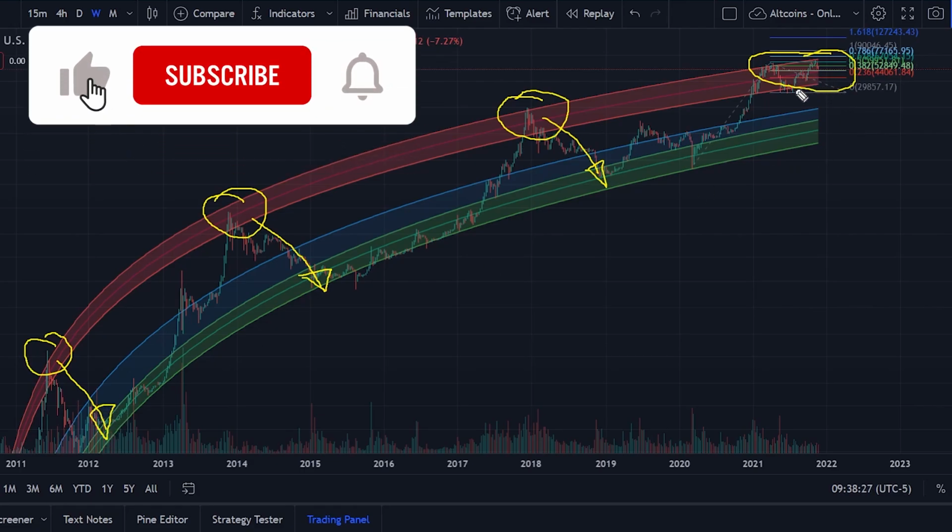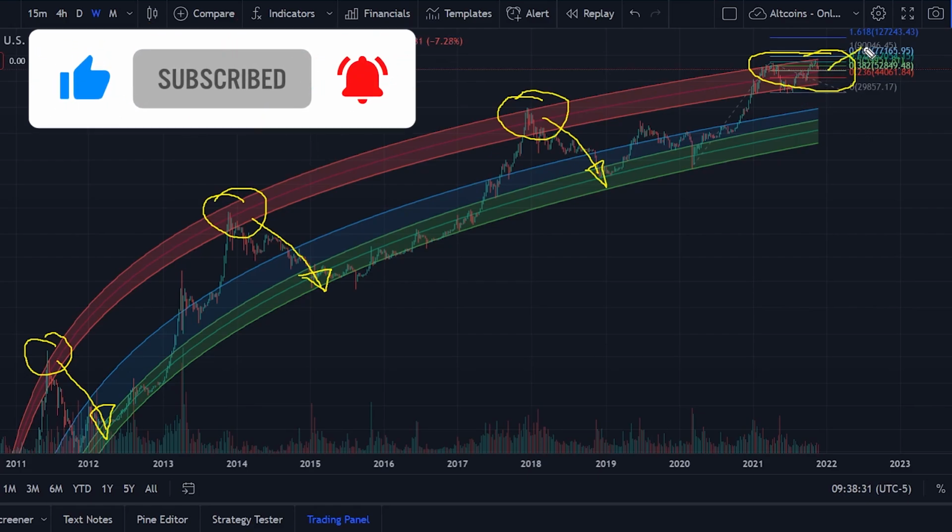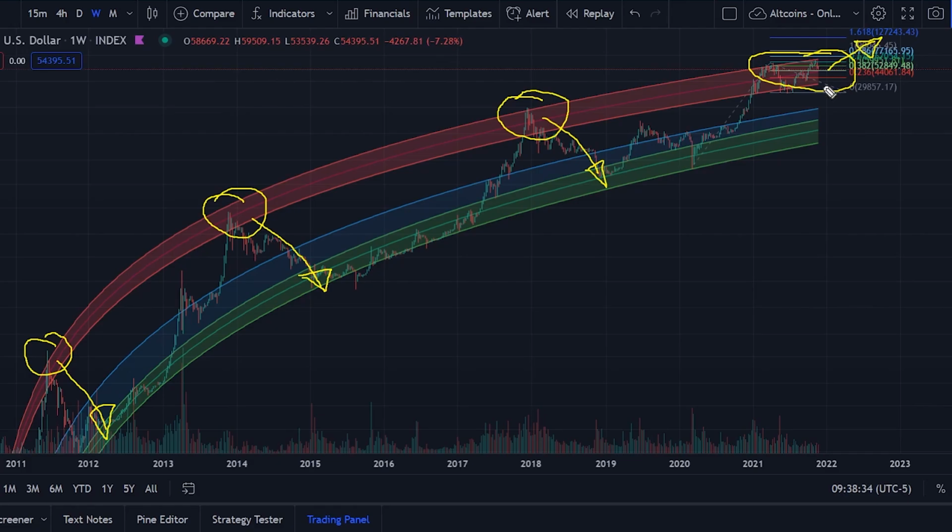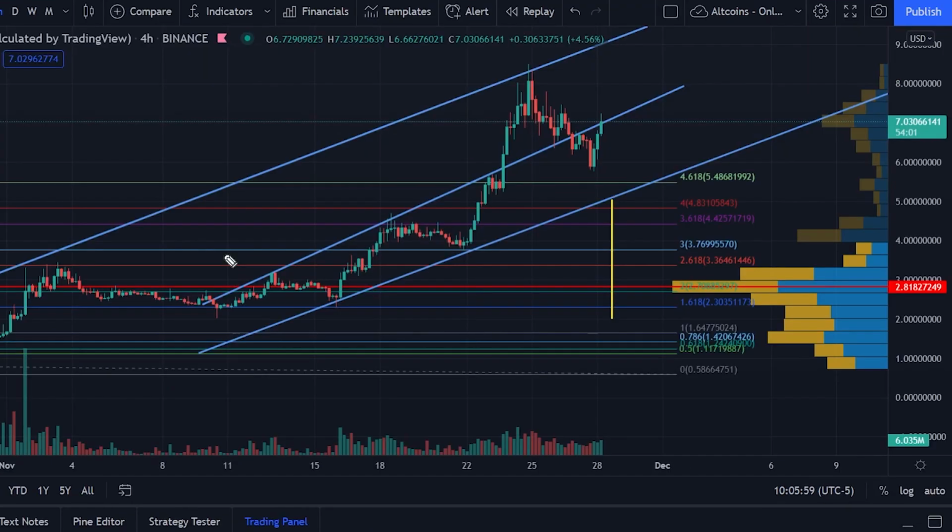If Bitcoin doesn't get the momentum that it needs, right, over here to push higher, then we'll probably have Bitcoin drop in price again, right? So be careful out there, right? And keep in mind, if Bitcoin dumps, then every altcoin out there, including SandBox, will dump as well. Now let's look at SandBox from the lower time frame to the higher time frame.